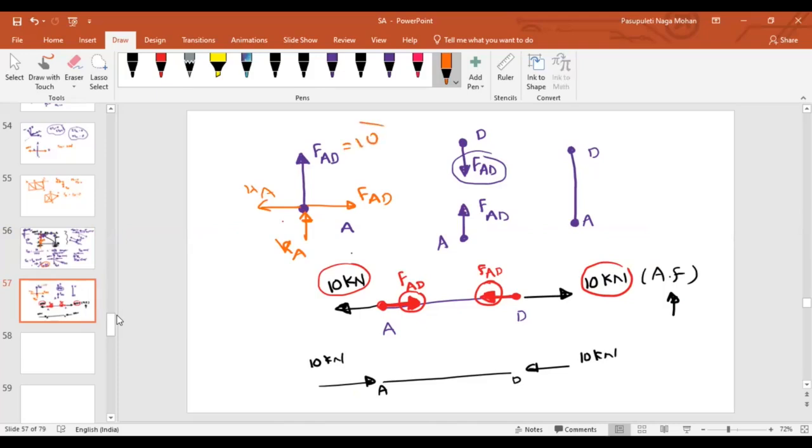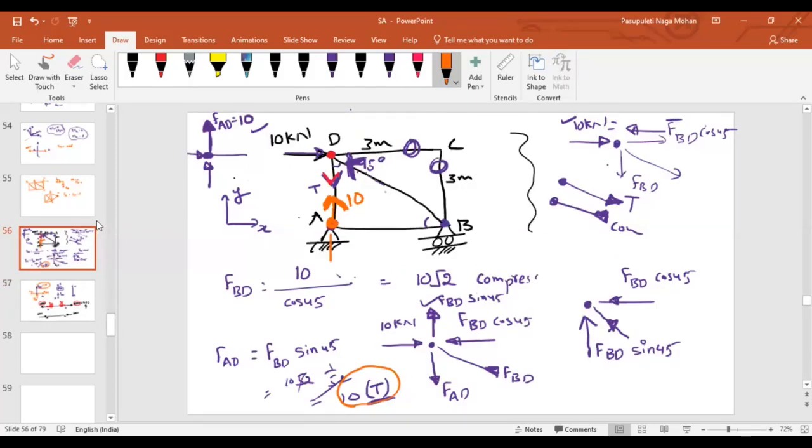Then how will it be balanced? It will be balanced by the vertical reaction in the opposite direction. If this 10 is acting upward, what will be my reaction here? Downward, sir. How much will it be? 10 kilonewton, sir. But as of now, we don't know about the horizontal reaction. We don't know about the member force in AB, isn't it?